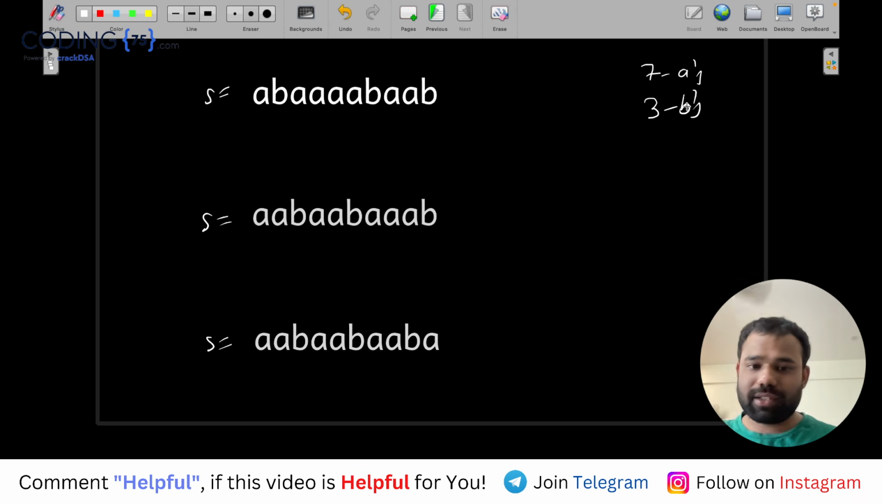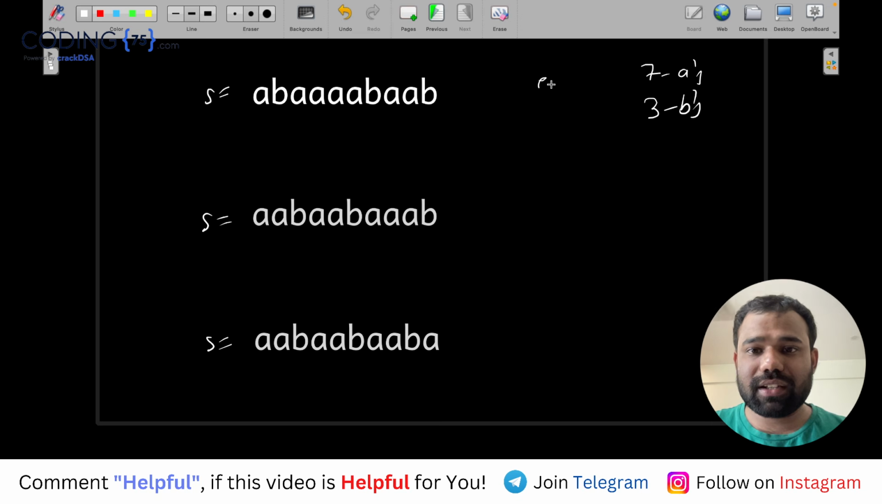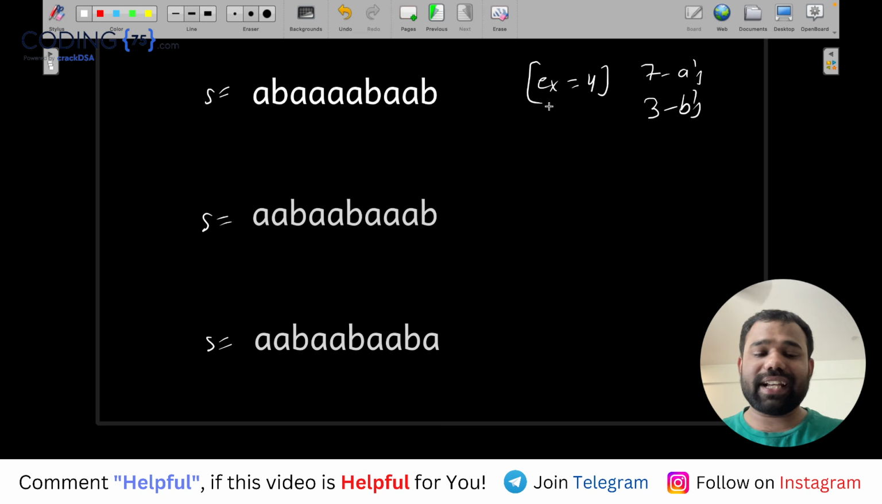देख लो, सब में common है. There are 7 A's, 3 B's. Any problem? No. That means the extra factor is 4. So what is extra? Extra is 4. Means we need to remove 4 A's from this string. If let's say it is minus 4, that means 4 B's we need to remove. So basically the difference of A minus B is 4.